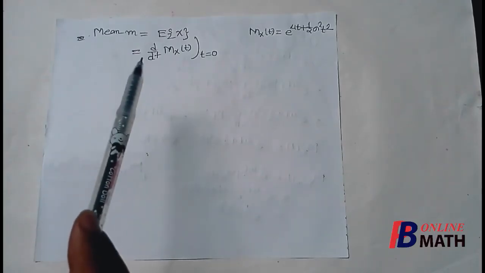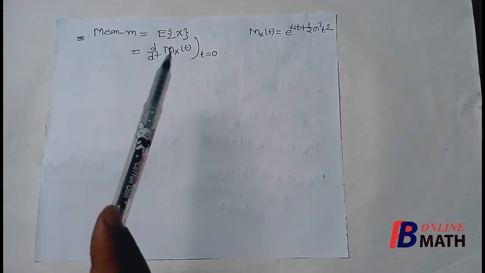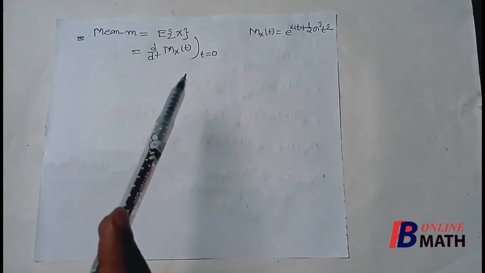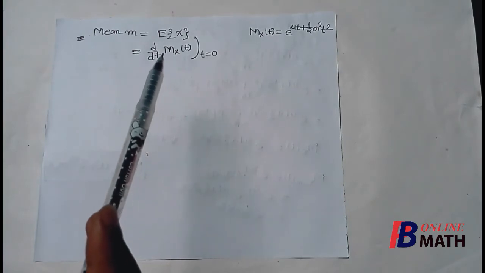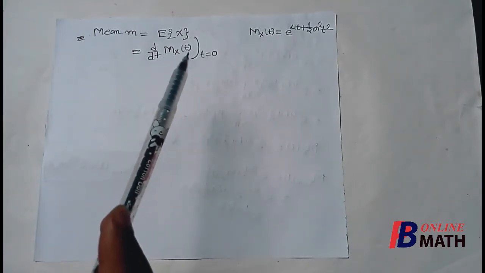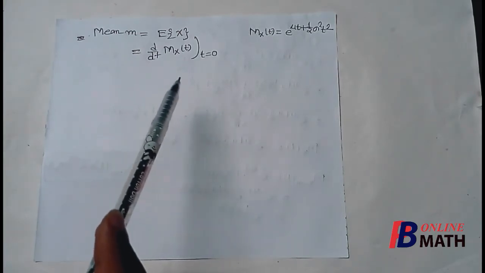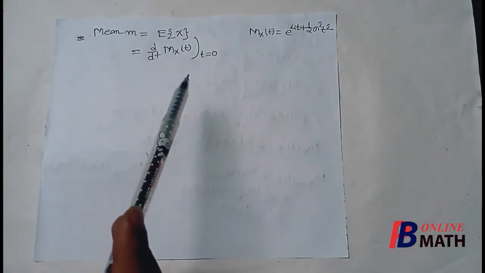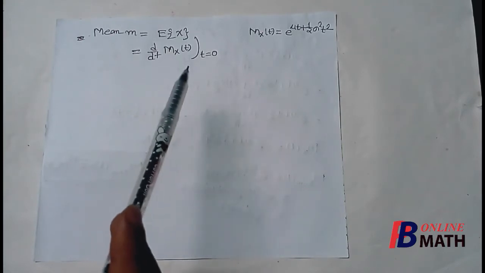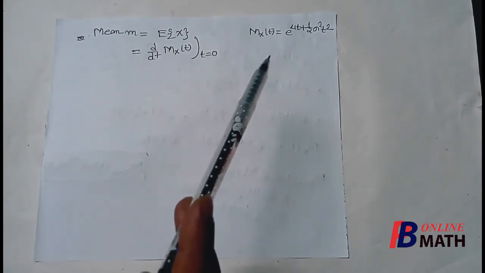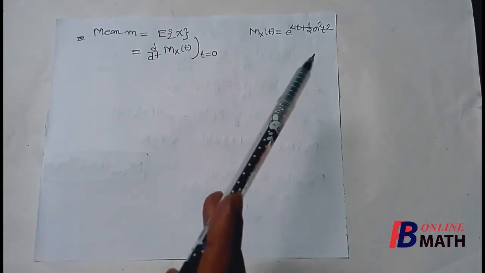We first find the mean. We know that the mean is the first order moment about the origin, which can be written as d/dt of M_X(t), that is, differentiation of M_X(t) with respect to t one time at the point t equal to 0. We have already obtained that M_X(t) equals e to the power mu t plus half sigma square t square.